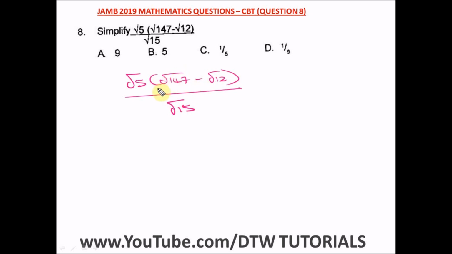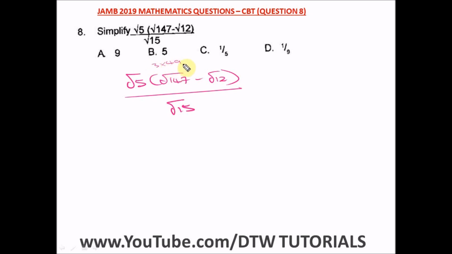We have 147. Now it's very easy for us to do this. For you to easily break down bigger root numbers, just use the smallest factor, like 2, 3, 5. Don't start cracking your head on how do I break this down. First of all, can we divide by 2? Would there be a remainder or no remainder? If we divide by 2, there will be a remainder, so we can't use 2. Can we use 3? Yes, we can use 3. So 3 in 14 will go how many times? It's going to go in 12, 4 times. You are left with a 2, and that will be a 27. And 3 in 27 will go how many times? 9 times. So we can have 3 times what?